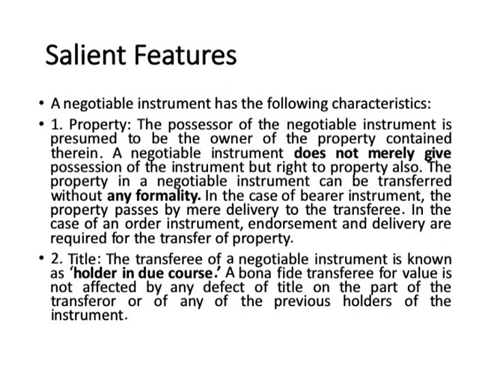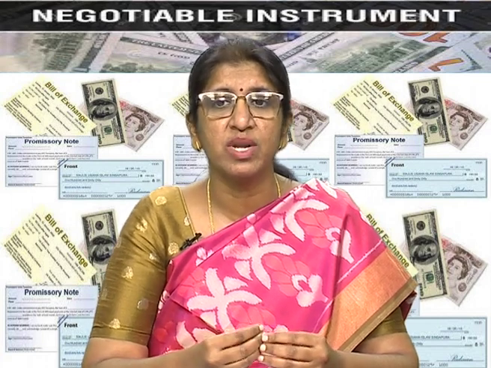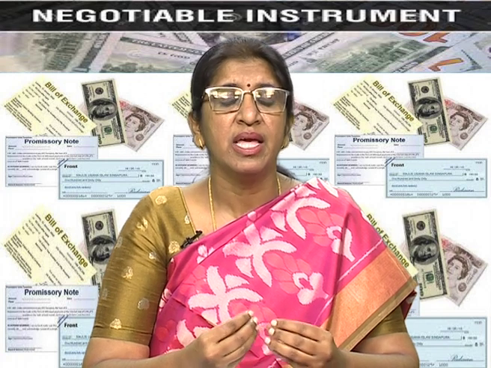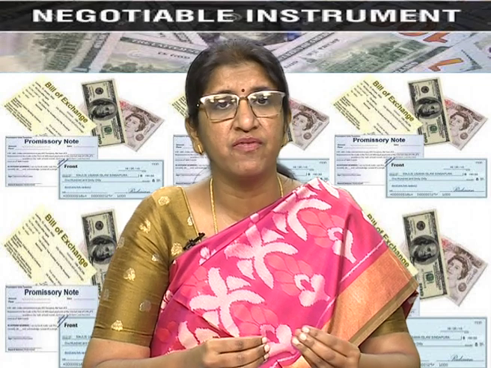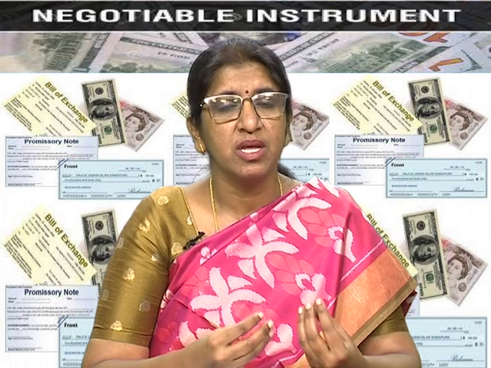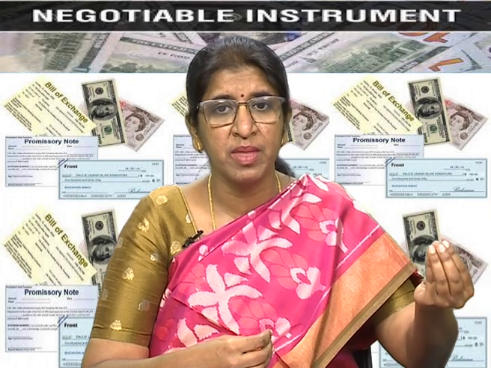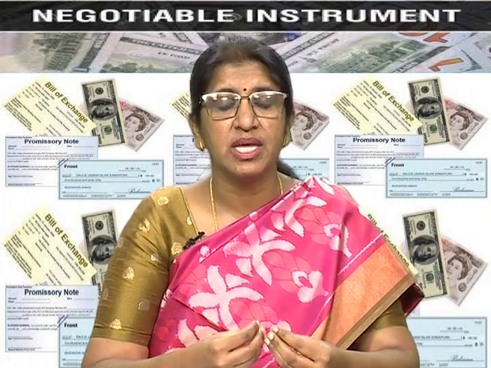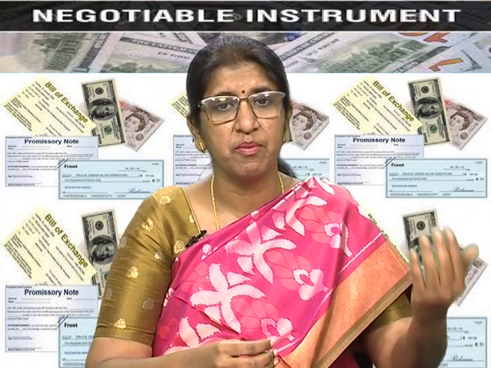Coming to the next salient feature of a negotiable instrument, it is title. So, the transferee of a negotiable instrument, transferee means a person who has received a negotiable instrument, is known as holder in due course, and every bona fide transferee for value is not affected by any defect of title on the part of the transferor or any of the previous holders of the instrument. So, a transferee has received a negotiable instrument from A, B, C before him. If he is a holder in due course, his title is free of all defects irrespective of the position of the title of the persons before him.